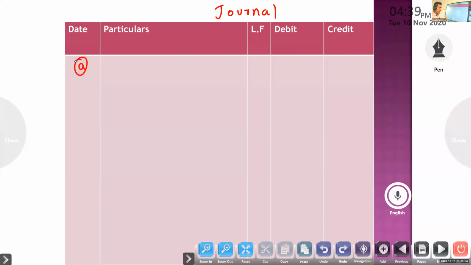Cash received from Rajat: we know that Rajat is credit. Correct is credit Rajat, but posted to the debit of Kamal. So how to rectify Kamal? What will we do? Will Kamal be debit or credit?